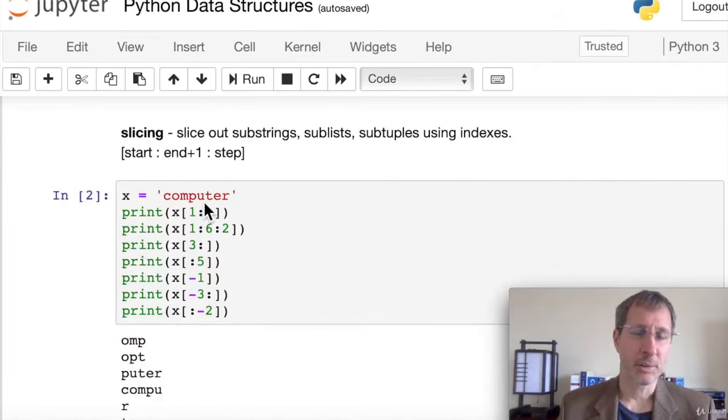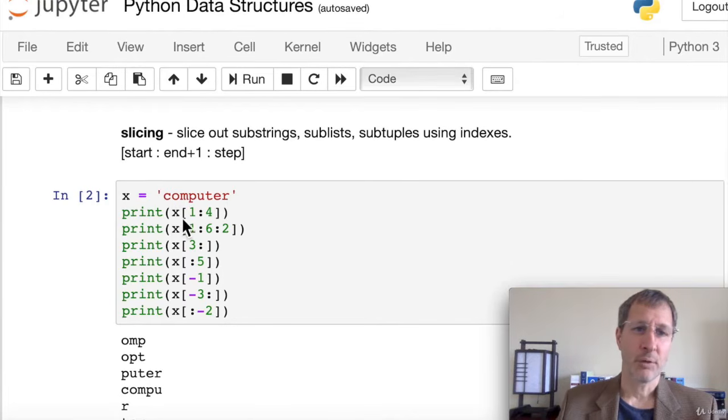We can slice out substrings, sublists, or subtuples using indexes. So the way slicing works is you put inside the square brackets, separated by colons, 3 possible parameters. We can put a start, an end plus 1, and a step. And I'll show you what each of these means. So let's just use a string for this example: the word computer. Again, the C is index 0.